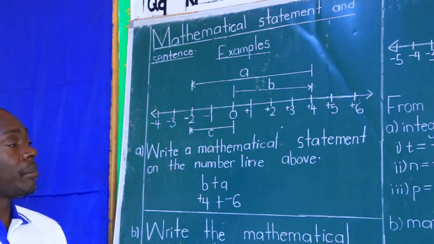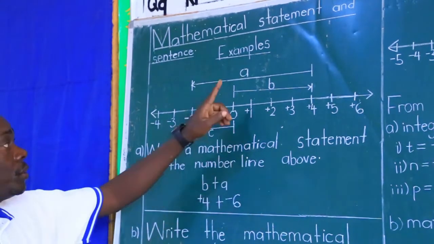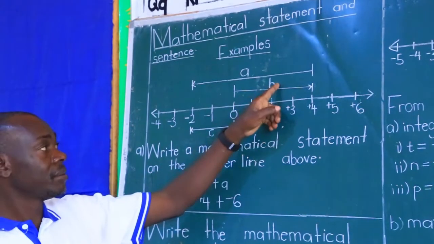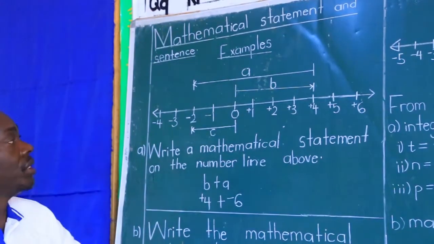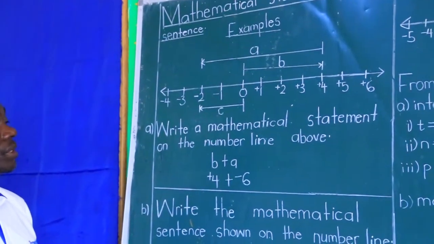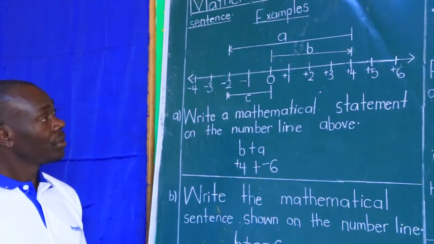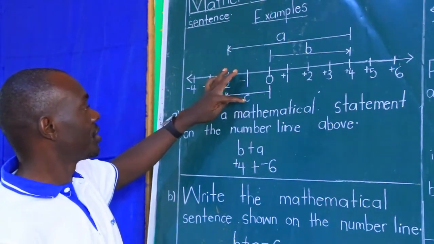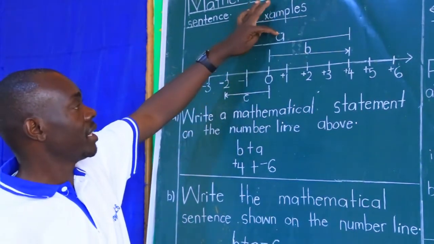So, in some cases, like it is here, they are not alphabetically arranged. So one would think A was the first, B, then C. No, it's actually B first because the immediate one on top of the number line, then the upper one is the second, then the third put on the number line. What does that order help you to do? To write any of those two, that is mathematical statement and sentence. You have to follow the order. So the first one was B, and then A, and then C. So for the mathematical statement, the order will be B plus A. Why plus?